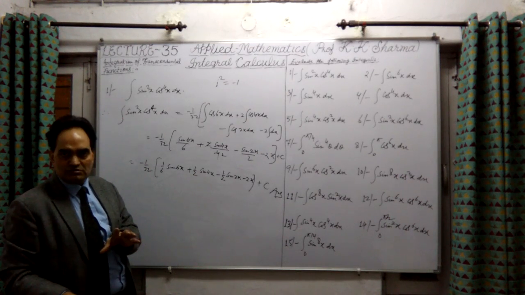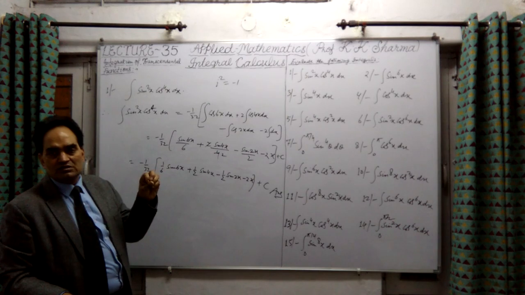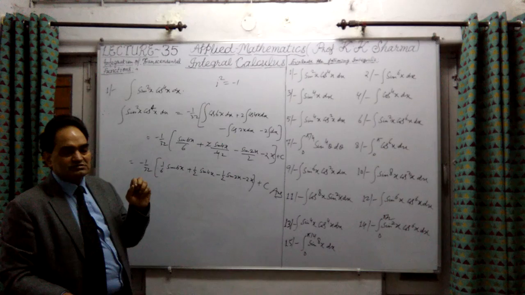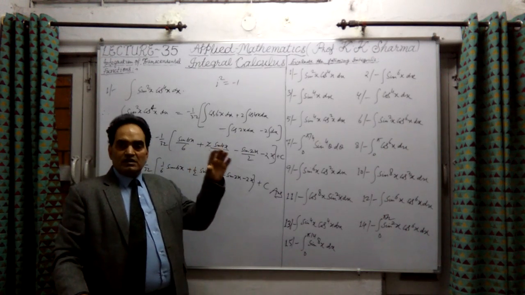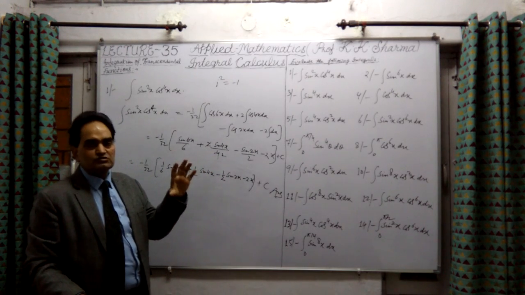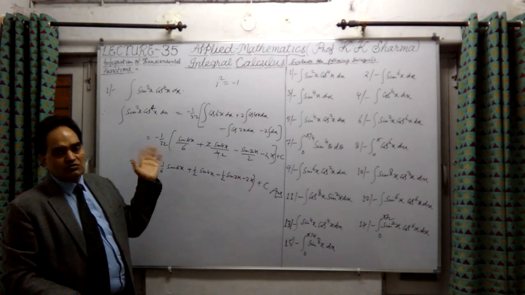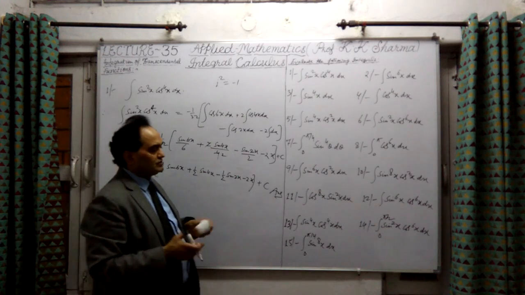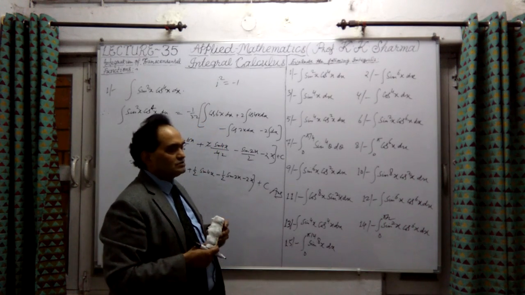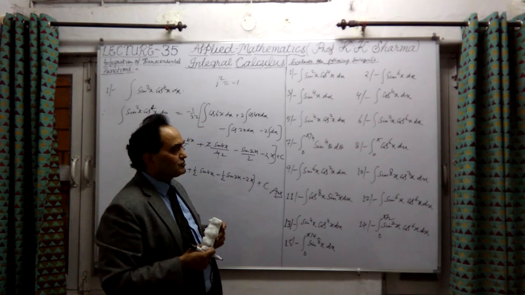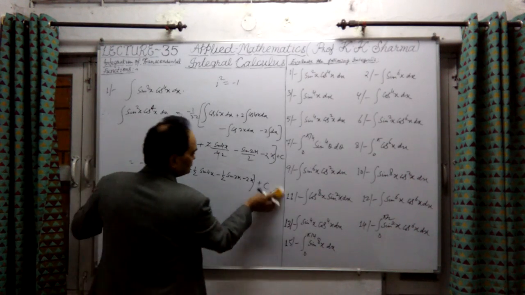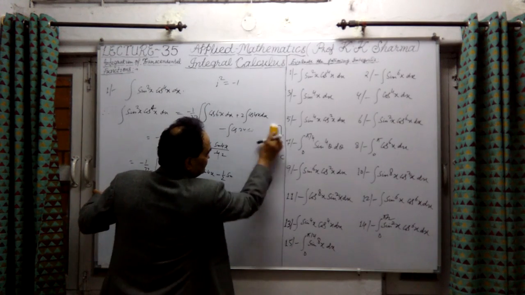The most important thing to remember is z to the power n plus z to the power minus n equals twice cos nx, and z to the power n minus z to the power minus n equals 2i into sin nx. That is what we have to use here, the value of complex numbers. For n equal to 1, z plus z to the power minus 1 equals 2 cos x, and z minus z to the power minus 1 equals 2i sin x. So this is question number 1, which has been expressed here.